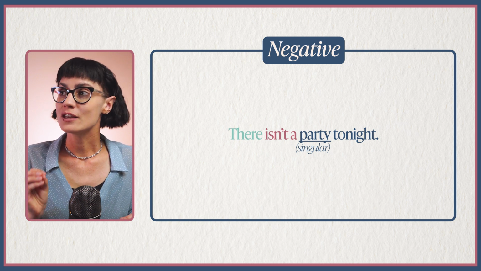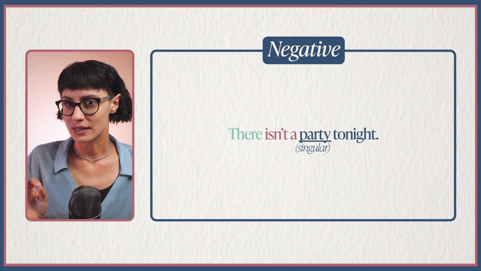But here, if I use there isn't a party, I'm being very specific. I have a specific party in mind. For example, there isn't a party at my friend's house tonight, but maybe there's a party somewhere else, or maybe there are many other parties in the city.